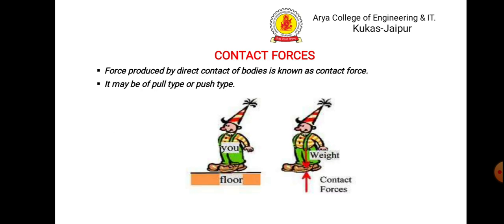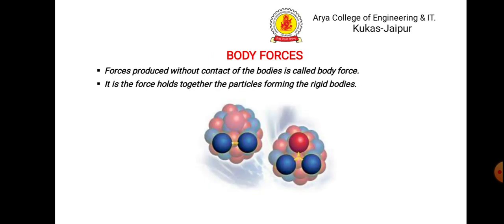Say contact forces. These are the forces produced by direct contact of the bodies. Okay, it may be pull type or push type. Then body forces. Forces produced without contact of bodies are called body forces. It is the force that holds together the particles forming the rigid bodies. So what is a rigid body? A rigid body is that type of body on which if you apply the force, the distance between the two molecules does not alter.